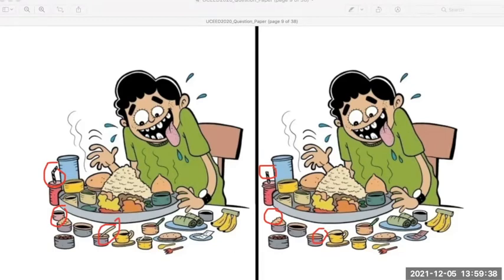The cup is similar. The two bowls, yeah, similar. The fork and the spoon are similar. The chapati is similar. Yeah, the bill which is seen here, they both are of different color. 3 bananas, 2 rolls, and this is same.